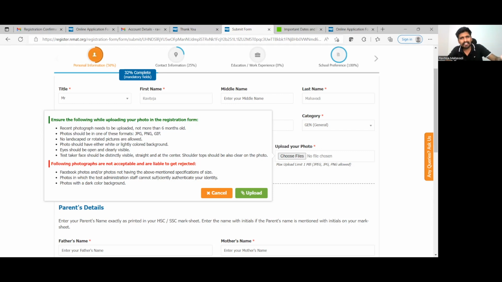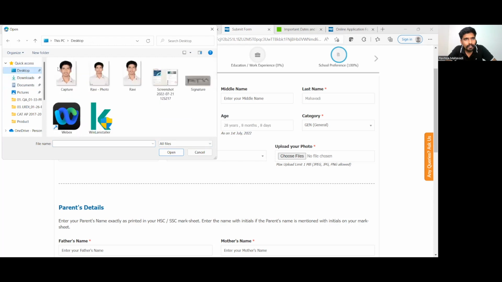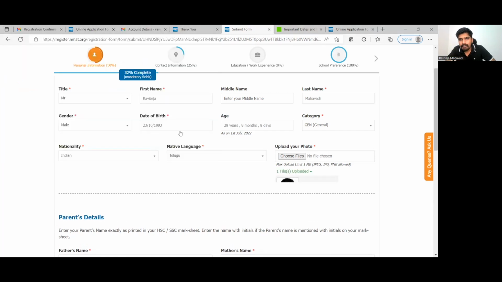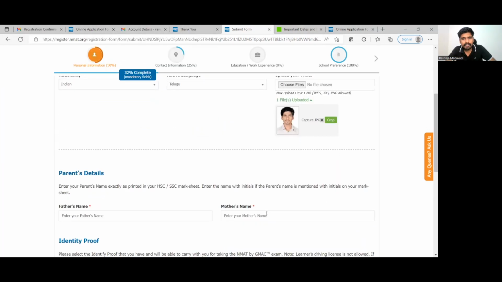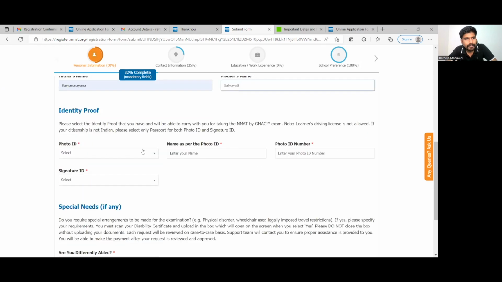Facebook photos and other photos are not accepted. Photos with a dark background is something that you should not ideally look for. So let me just check. Somewhere on my desktop there must be my photo. So I have uploaded my photograph. That is done. Then they will ask for the parents' details. Okay. Let me just furnish them.